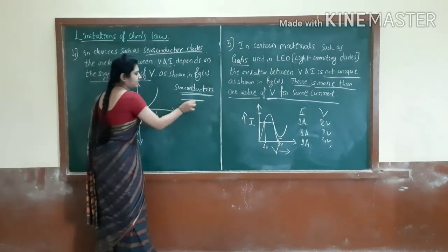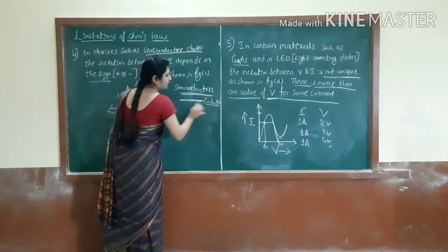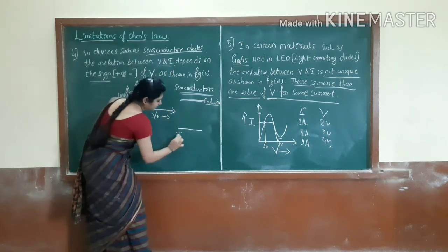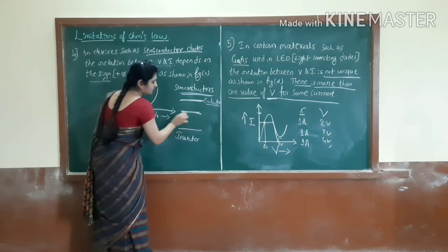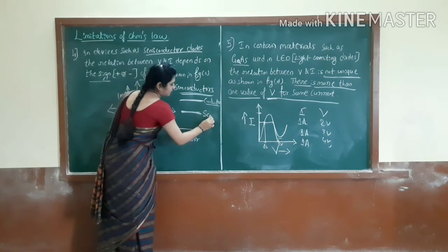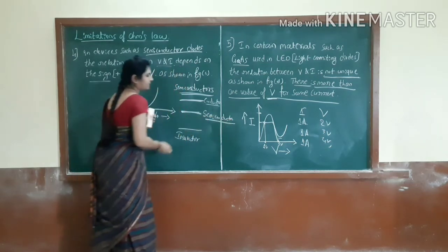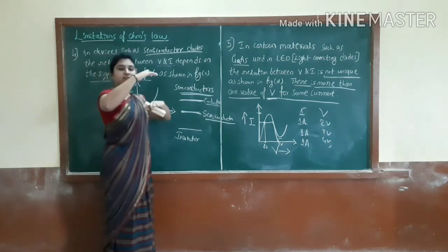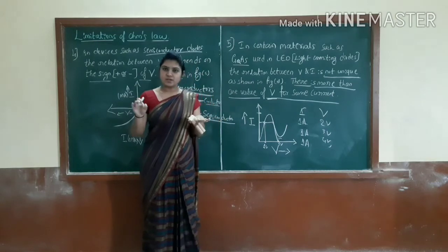Just assume it is a conductor, and it is taken as an insulator. Here, semiconductors will come. That means in between the conductors and the insulators, the semiconductors will come, right?